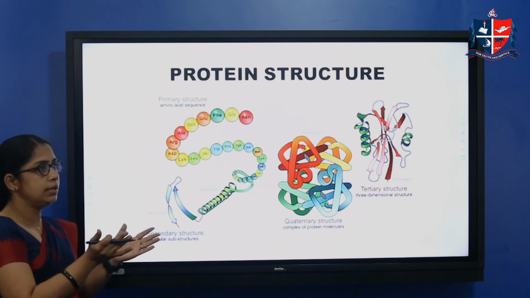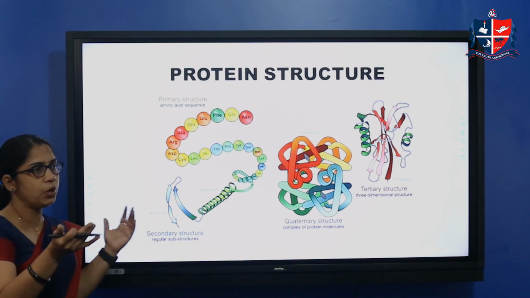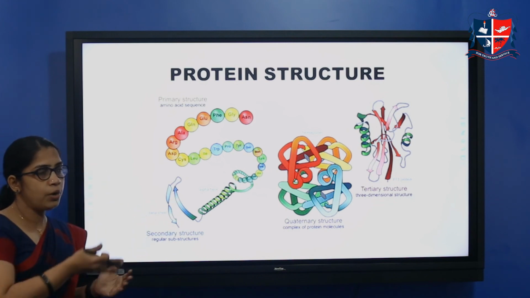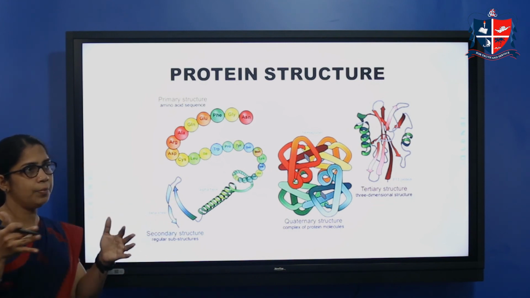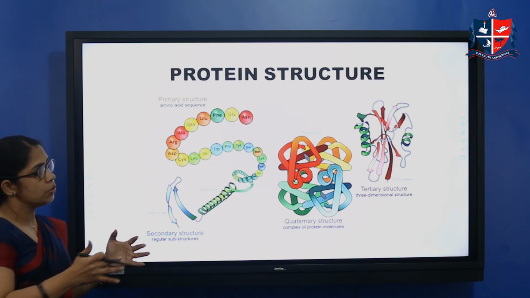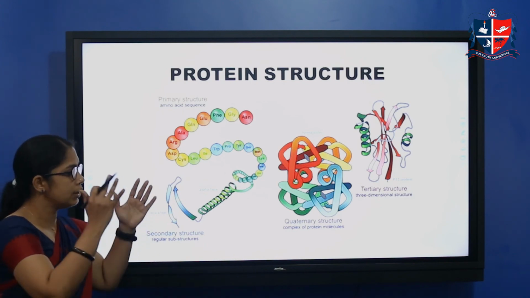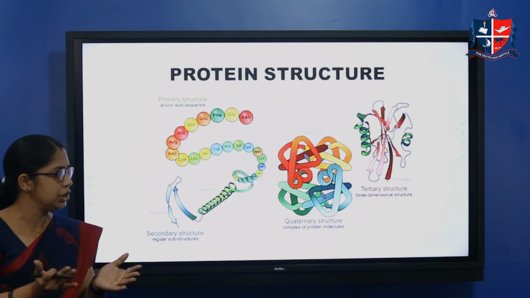This can be spheroidal, or elongated and fiber-like. So it can be a fibrous protein or a globular protein. So that's about the tertiary structure, the three-dimensional arrangement.